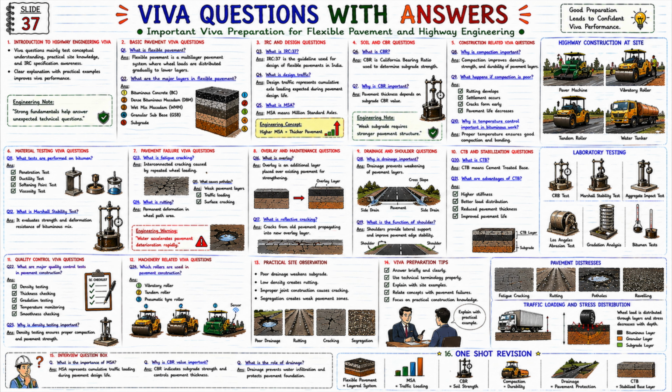Now let us look at the 12th section. Machinery related Viva questions. Q24. Which rollers are used in pavement construction? Answer. Vibratory roller, tandem roller, pneumatic tire roller. And different rollers perform different compaction functions.